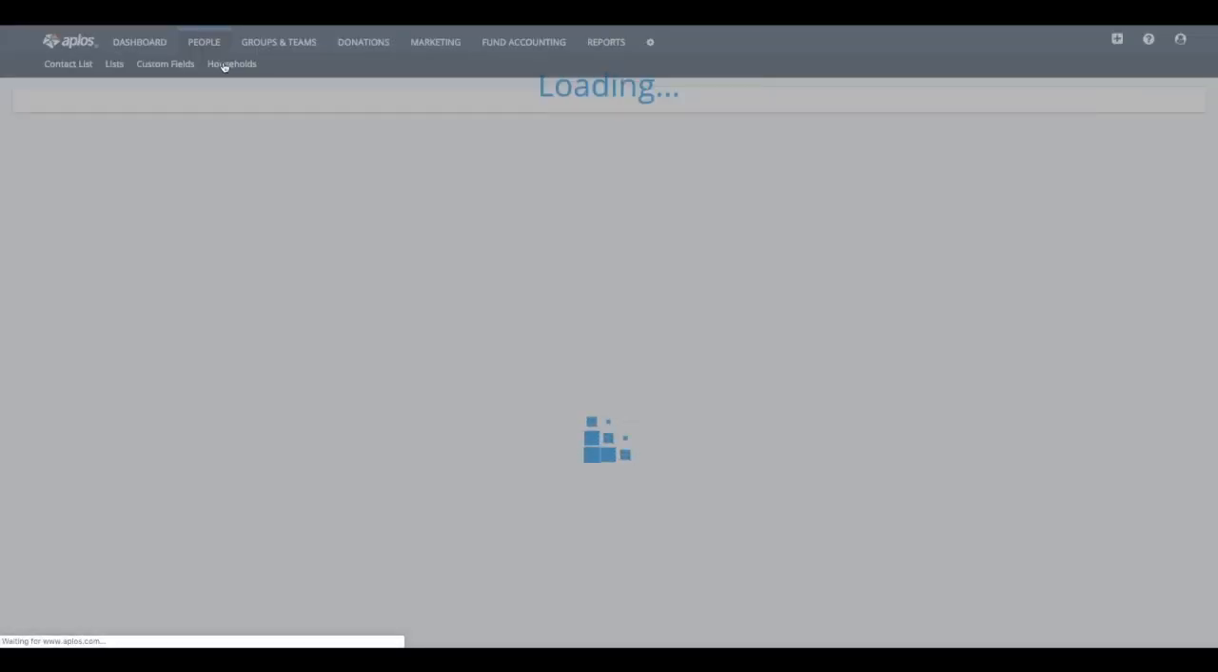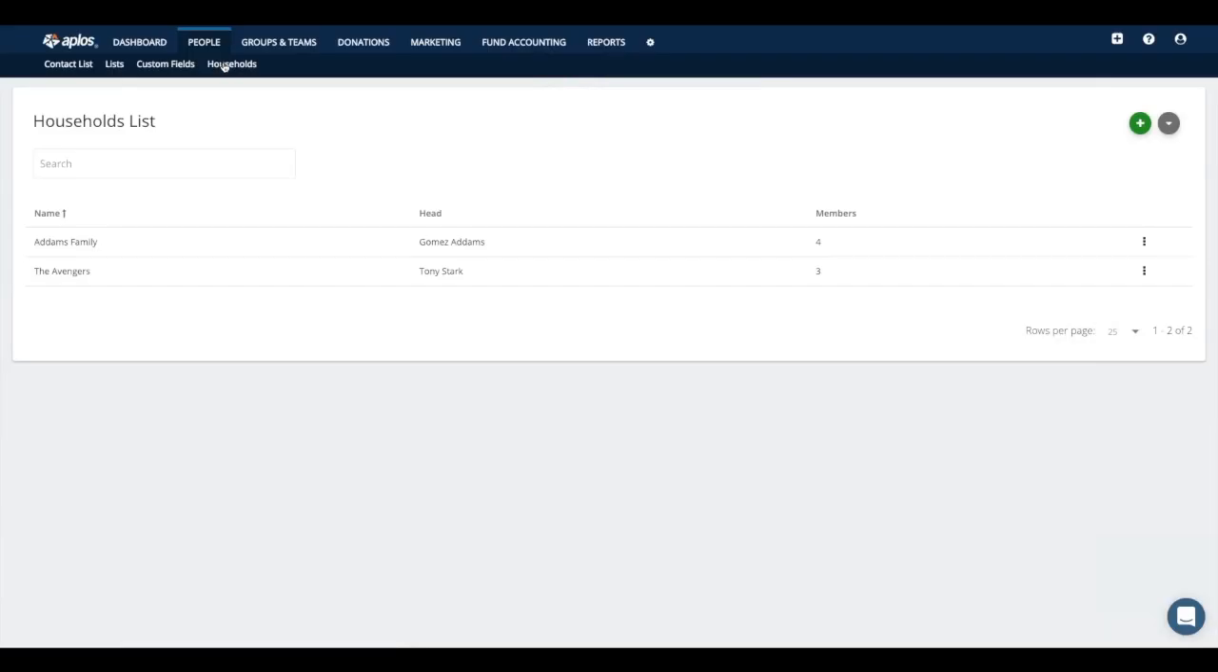All right, and the last thing we have here is households. So you are able to create households within the software. What this would look like is if you have multiple contacts that live within the same household, you can group them together. This is very handy when it comes to sending out an email, so you don't contact everybody in the household, just maybe the one main head of household. Or if you're generating contribution statements, you don't have to do multiple statements for each person, but you can just give one overall statement for the household.